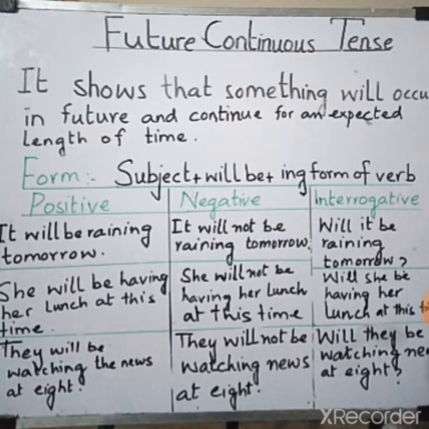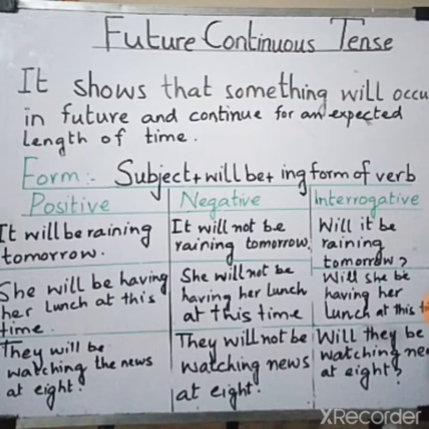Now come to the second sentence. She will be having her lunch at this time. Now negative will be, she will not be having her lunch at this time. You can see we are putting not after will. And in question we are putting will in the beginning. Will she be having her lunch at this time? We will put will in the beginning, and be will not change its place. Be will remain there.